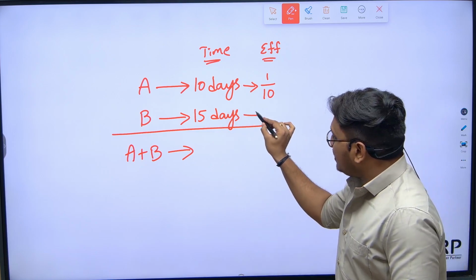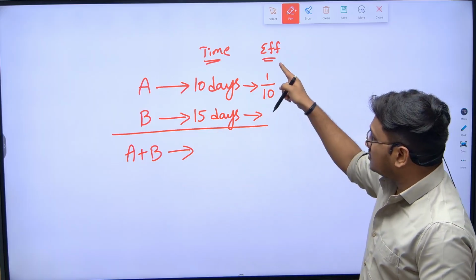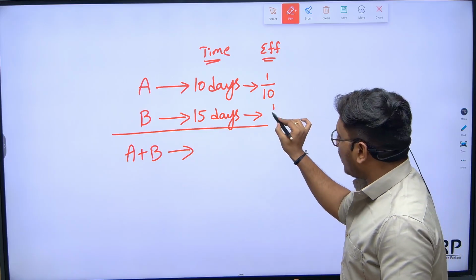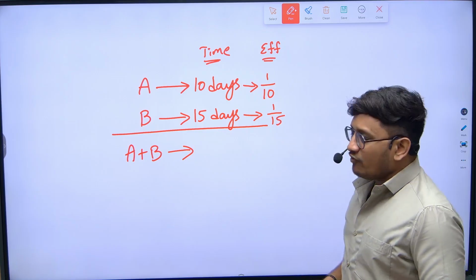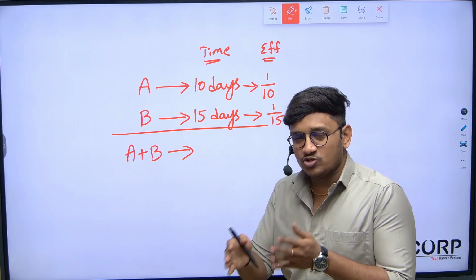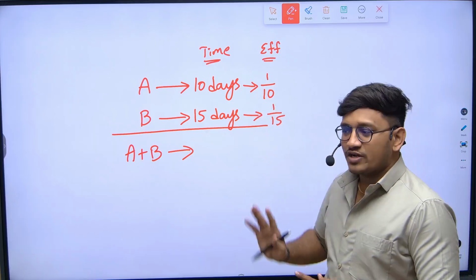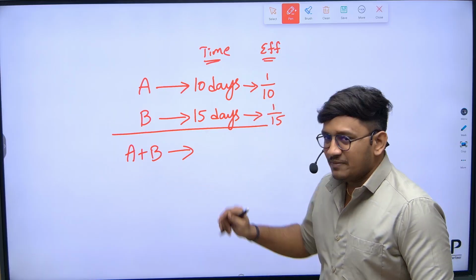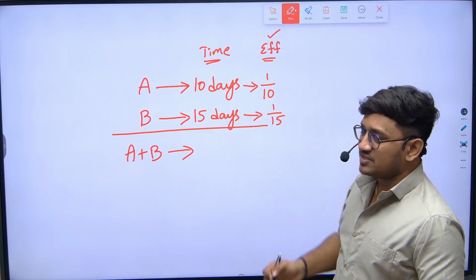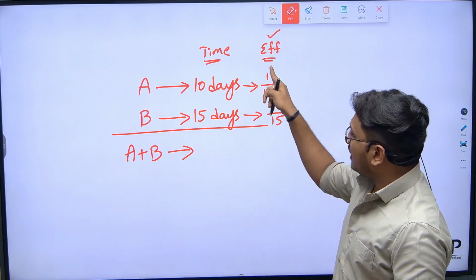Now B is taking how much time to complete the work? 15 days. So efficiency in one day is 1 by 15. Now, if they both started working together, how long will they take to complete the work? When they both work together, A plus B, you should not add time. What you should add is efficiency. Either adding or subtracting, everything should be done only for efficiency.